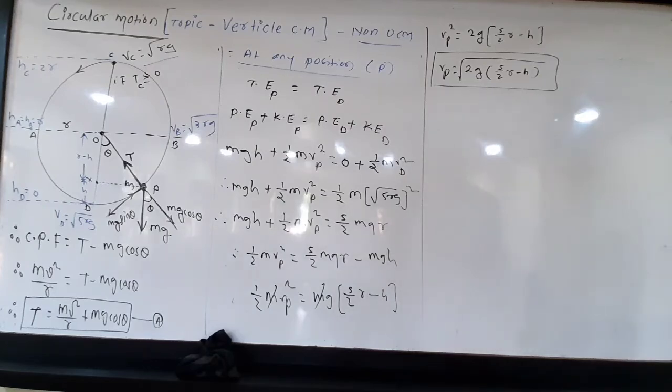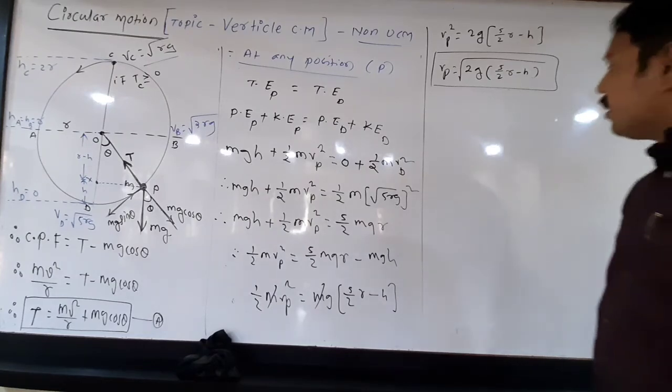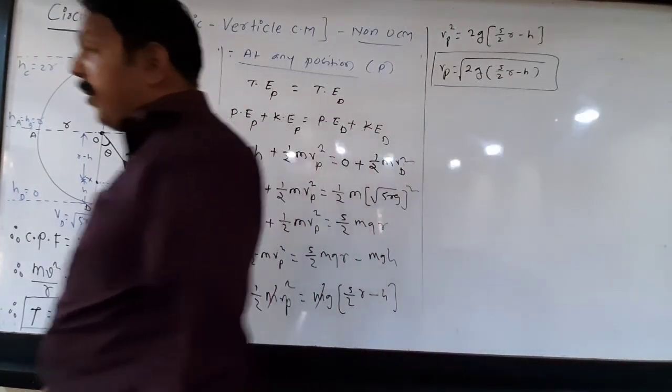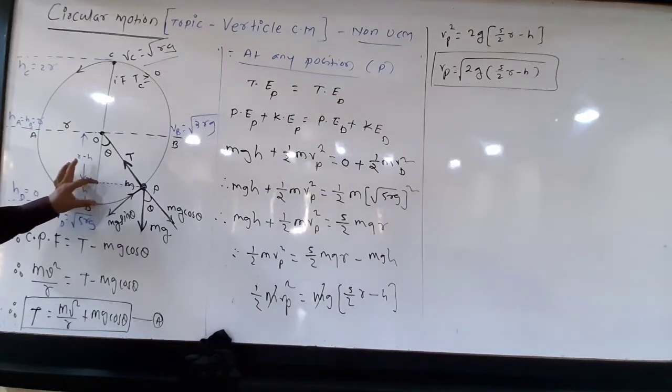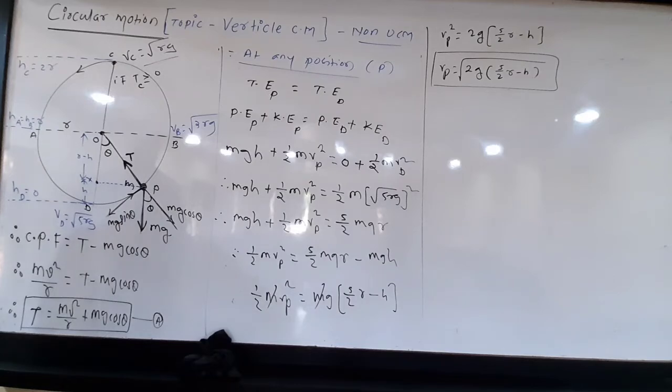Have you got it? See, look at this. How to calculate the speed at any position, that is position P. Okay, here R is the radius and what is that h? H is nothing but height of that position from the bottom. Okay, so we can reduce this equation also. How to reduce that equation?